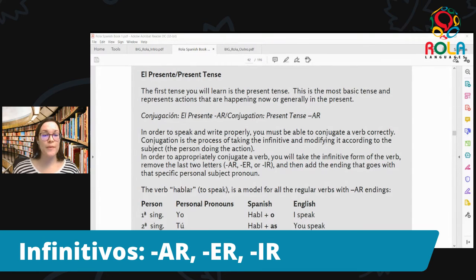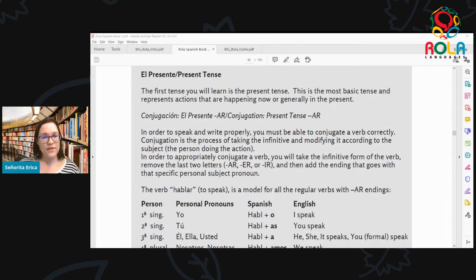But if we see a verb and it ends with AR, ER, or IR, then we know this is an infinitive. So basically there are these three types of verbs in Spanish: AR, ER, IR. And we're going to be venturing first into the AR, so the first group. Once we can learn these three groups, we can then apply these patterns. So any verb we see that's AR, we'll know what to do with it. So, vamos a ver.